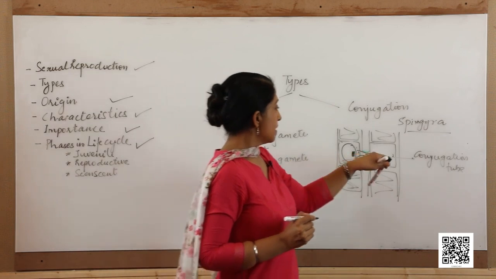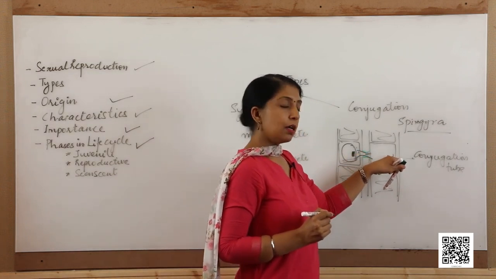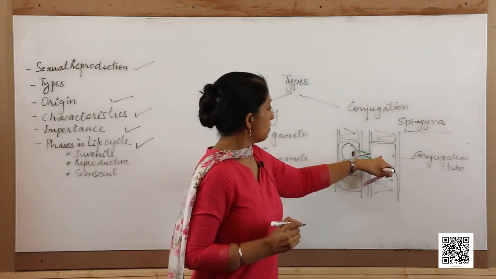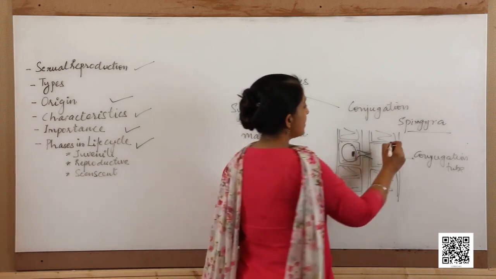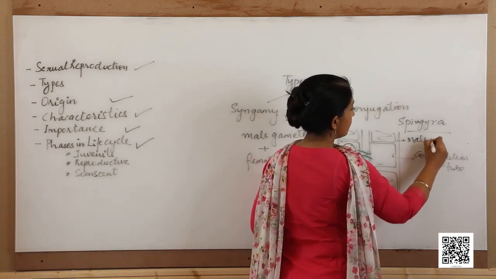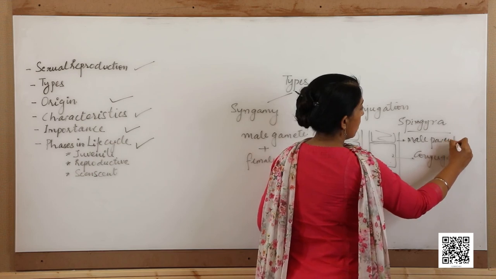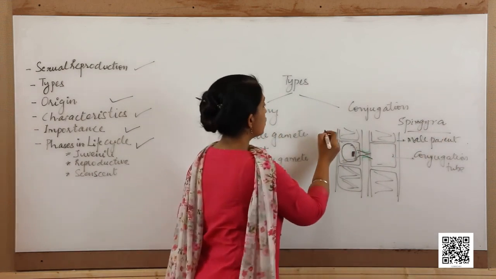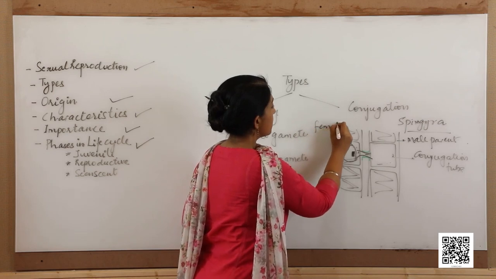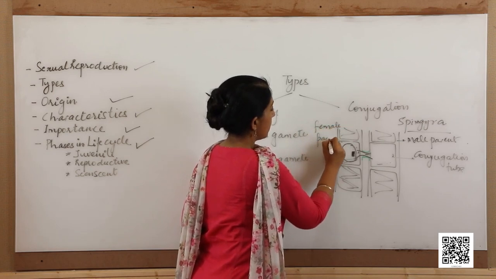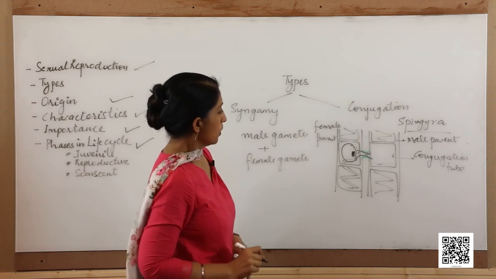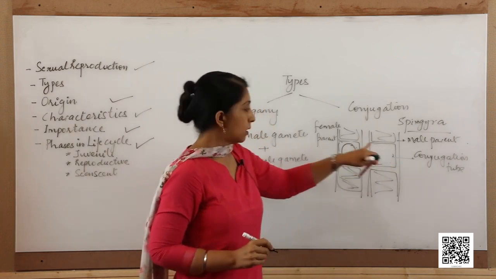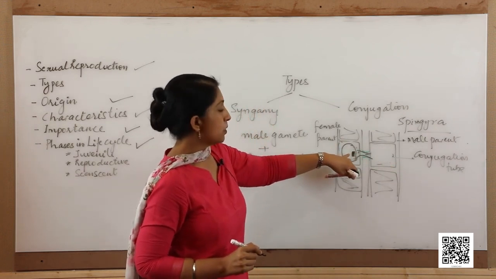So, the parent that gives the gamete is called the male parent, and the one that receives the gamete is said to be the female parent. So, one cell remains empty, the other has a zygote.